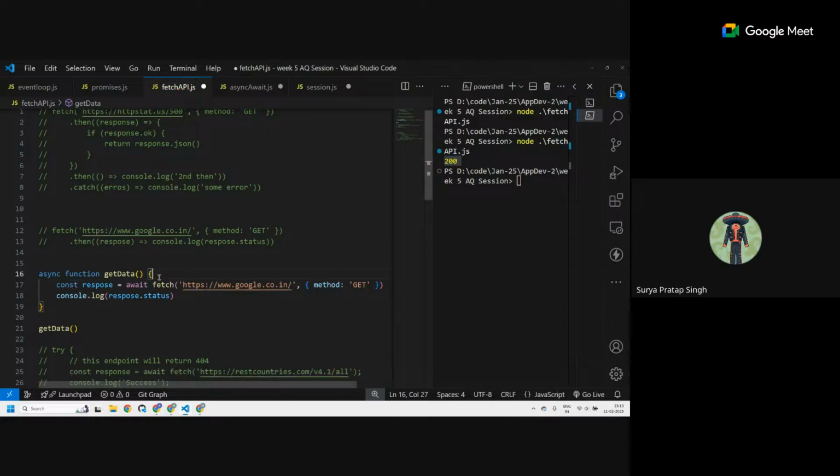Sir, from your perspective, which one do we need to prefer, promise or async? For your projects, you use this. For learning purposes and theory, there are lots of questions on this.